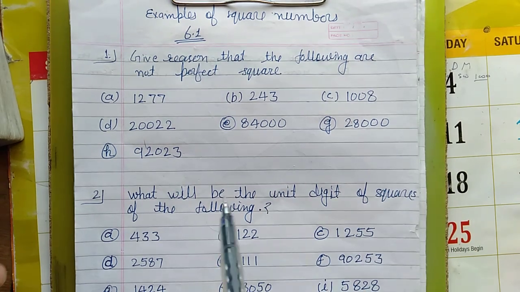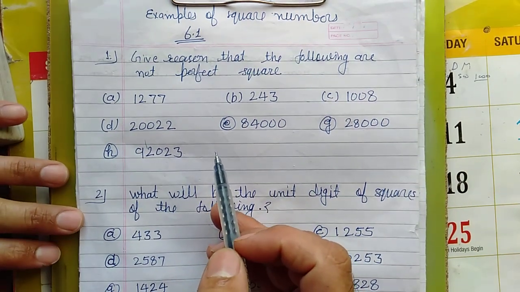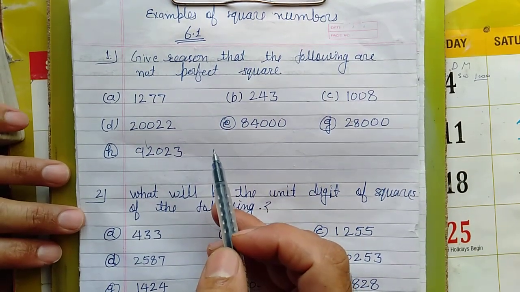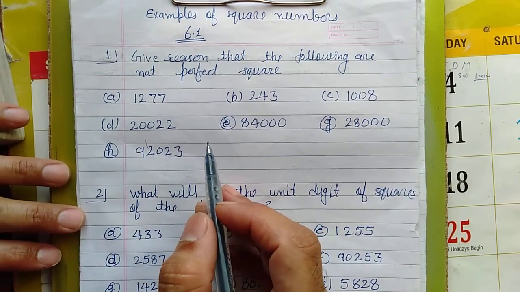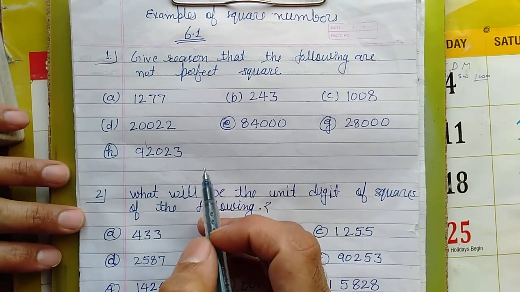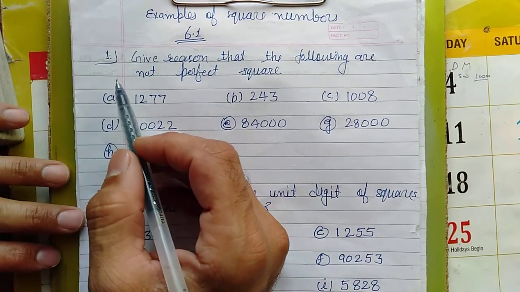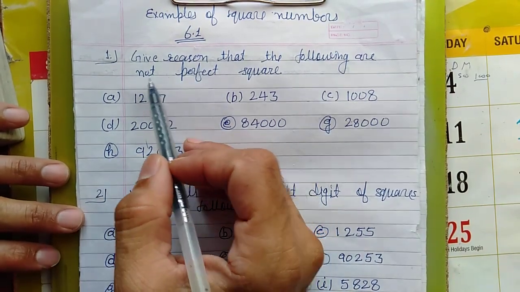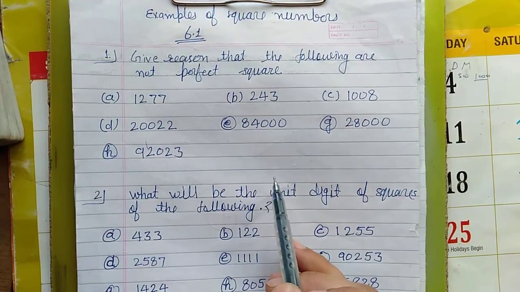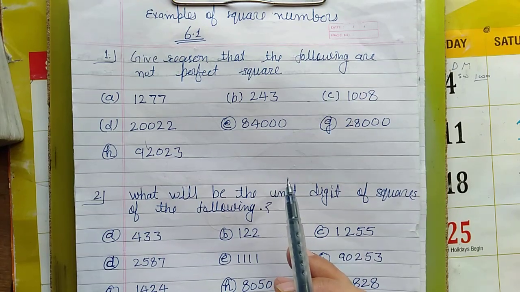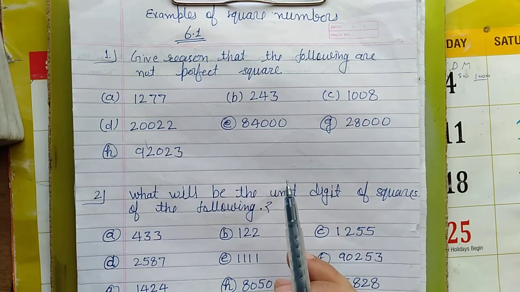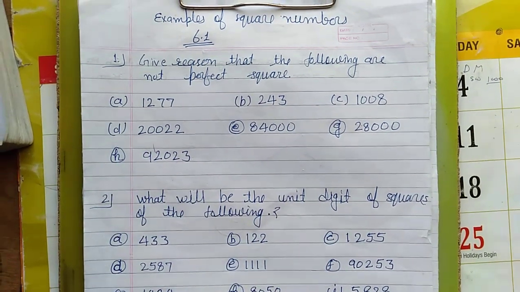Dear students, in the previous video we understood square numbers and their properties, right? And in this one we are going to start some examples related to square numbers. Now I have written some questions here and I'll try to make you understand with them. Here we have the first question.